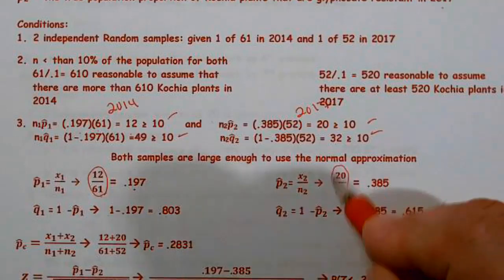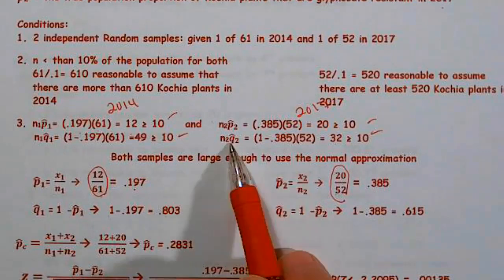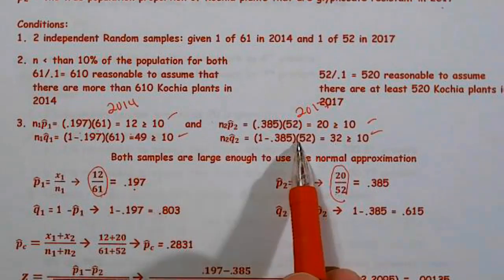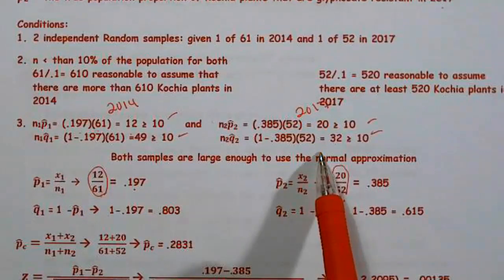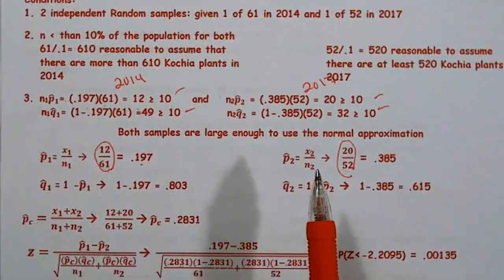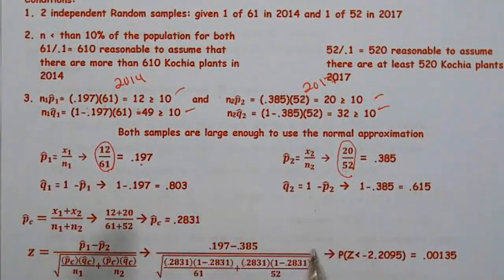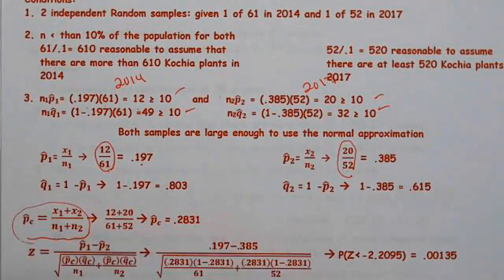Same thing here. Both those numbers must be whole numbers. Now, we actually solved those right here, so we know we have them. But that's where they came from, when we did our conditions in part 3. All right? So because we're doing a two proportion test for a hypothesis, we have to pool. Please remember, we do not do this for confidence intervals. We only do it for the hypothesis test.